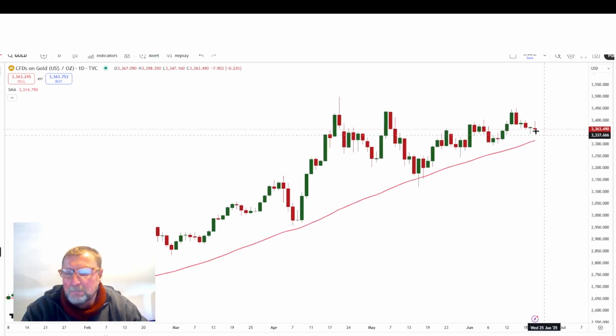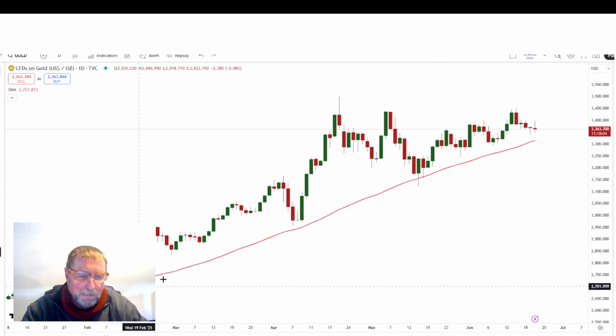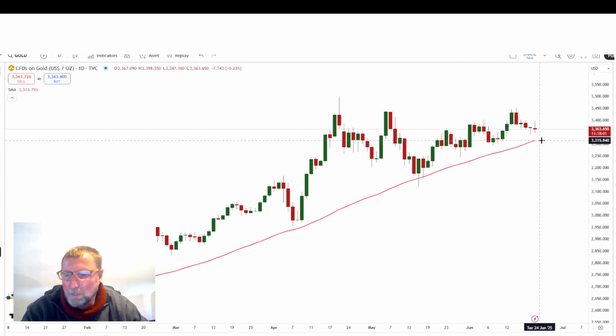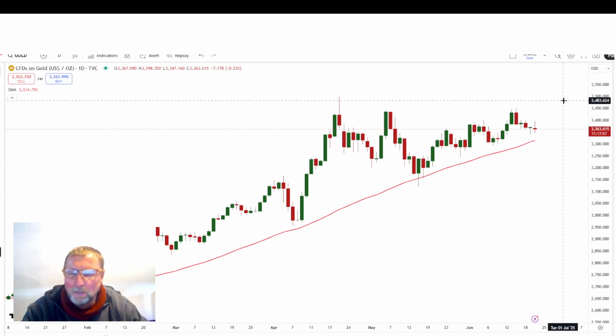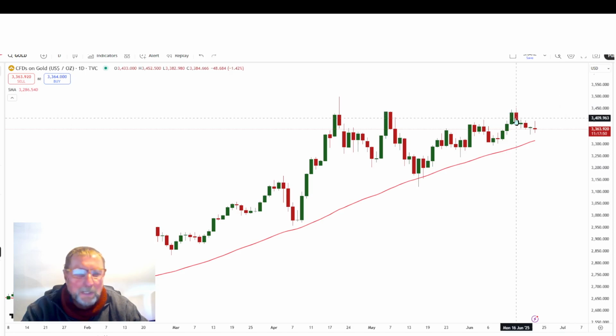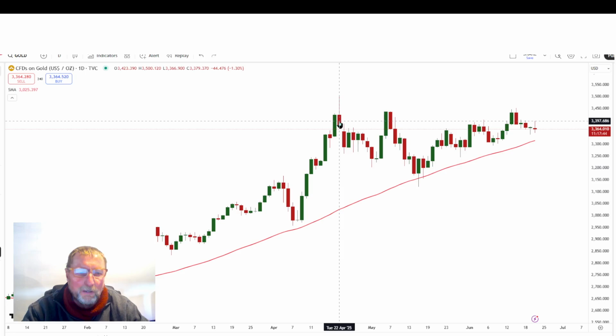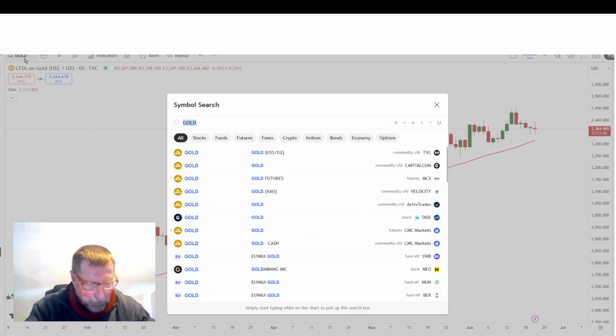Look at gold here. Gold is building a base here. It's not telling us where to go, but for me, the 50-day moving average remained a good solid support while we are above that, and that's 3,315. The momentum in the gold price is to the upside. And where will we see a break if it goes up? There's your strong resistance. That will be at 3,452. Then we can maybe see another break all the way to that previous high of 3,500.